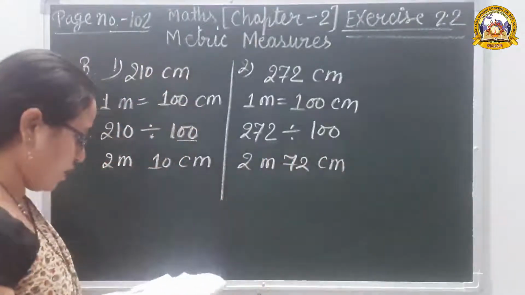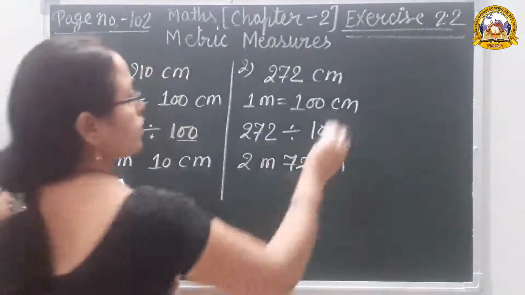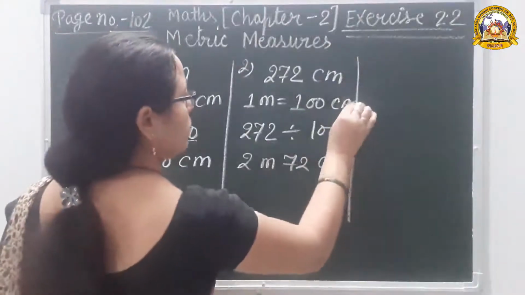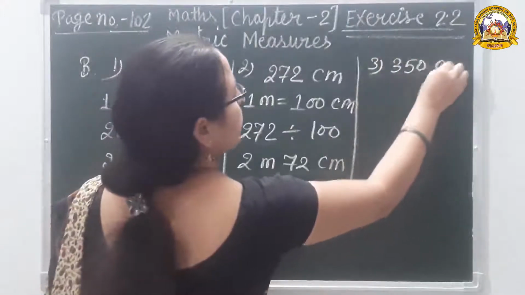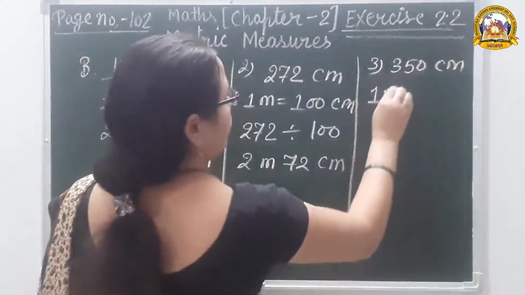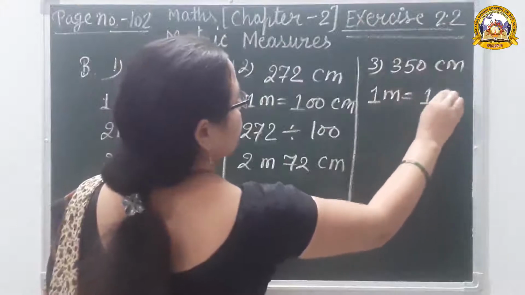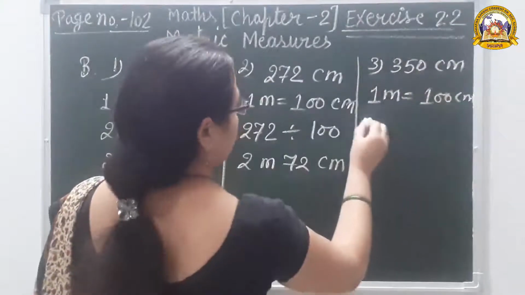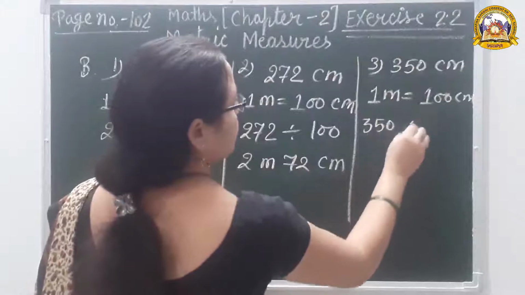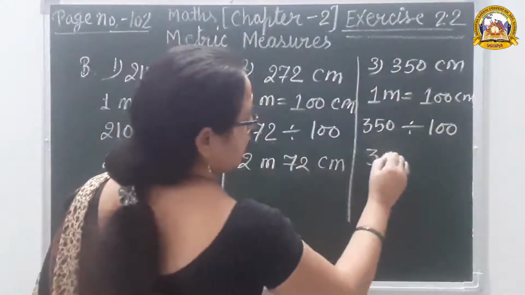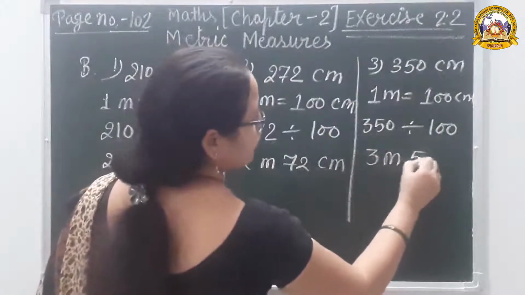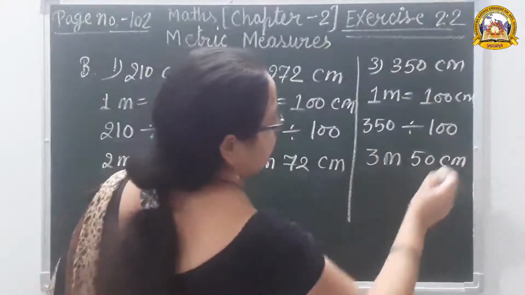One more question, question number 3. 350 centimeter. 1 meter is equal to 100 centimeter. So 350 divided by 100. So 3 meter 50 centimeter.